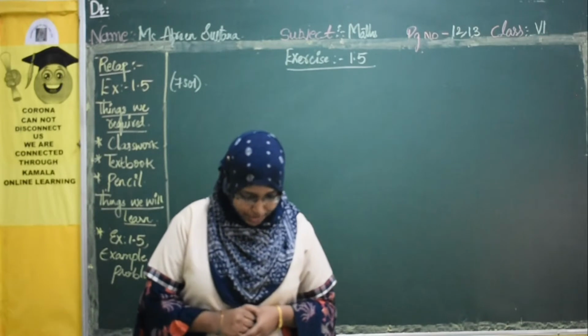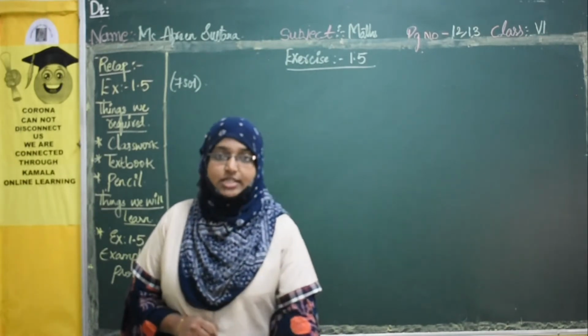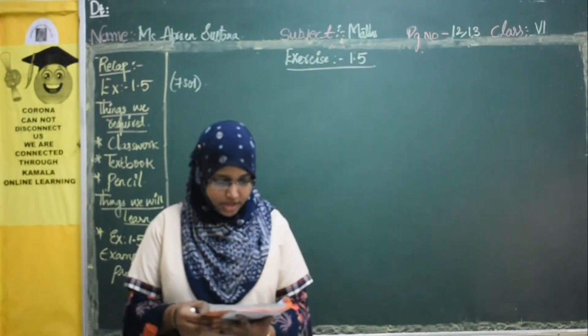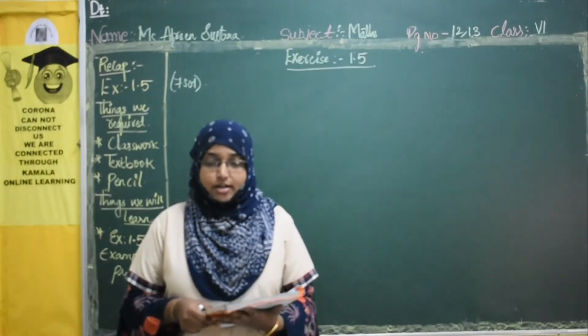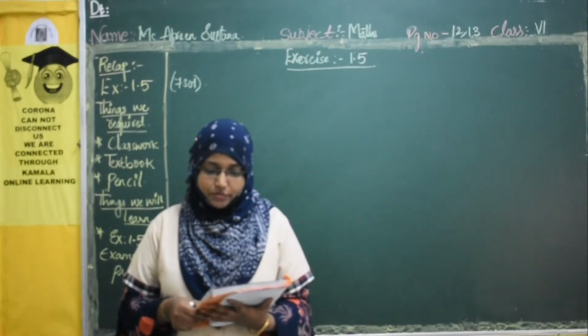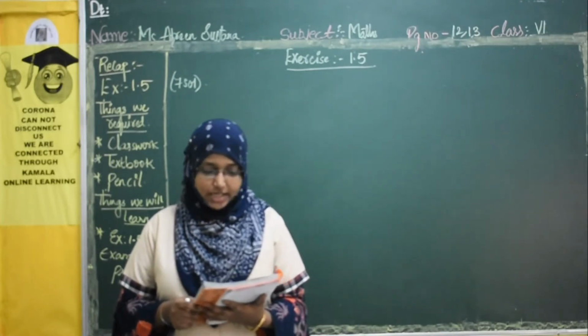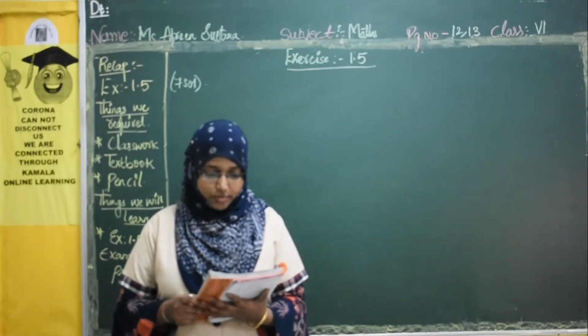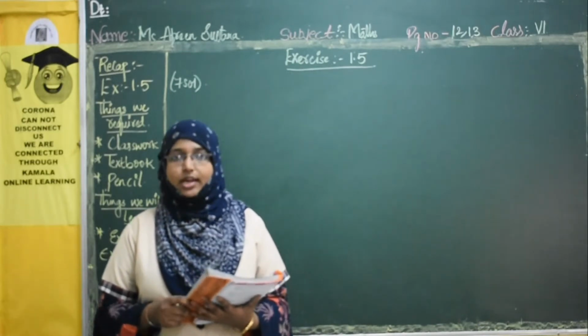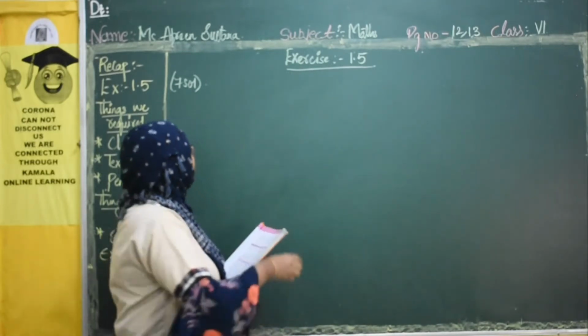See page number 13, our question is question number 8. The cloth required to make a shirt of school uniform for each boy is 1 meter 80 centimeter. How many shirts can a tailor stitch using 40 meter of cloth? How much cloth will be left? See what they are saying.